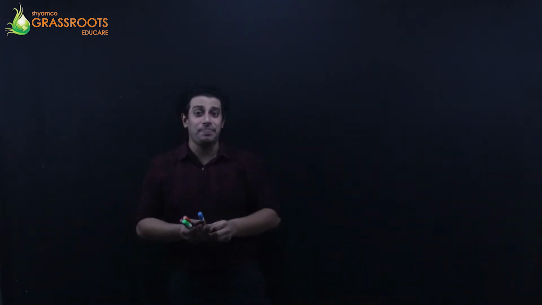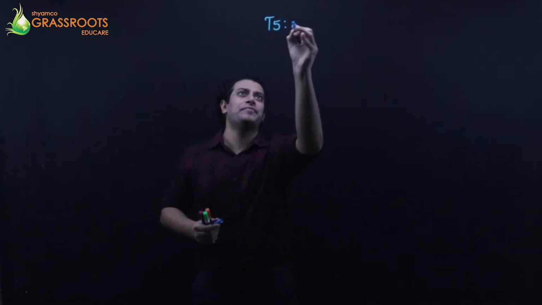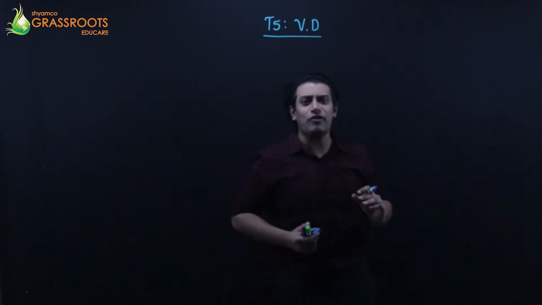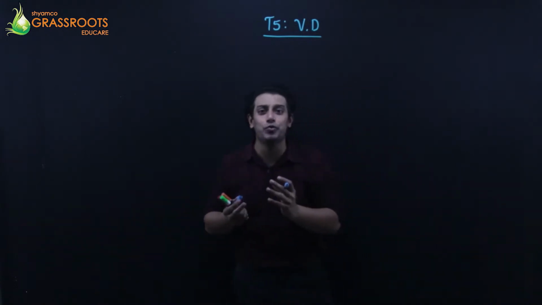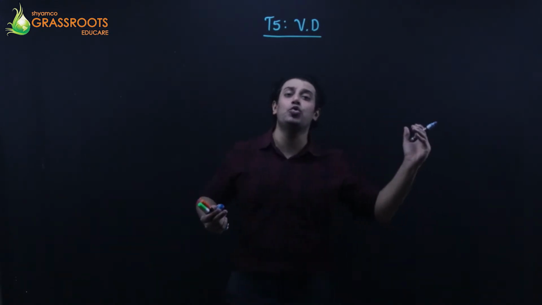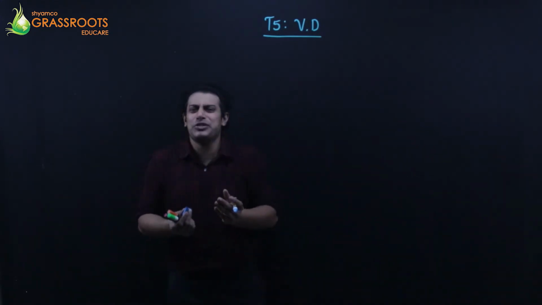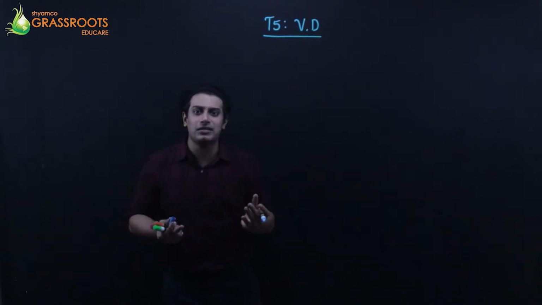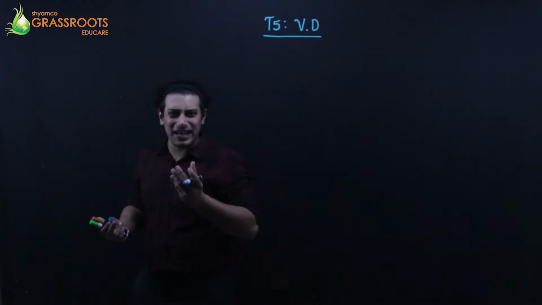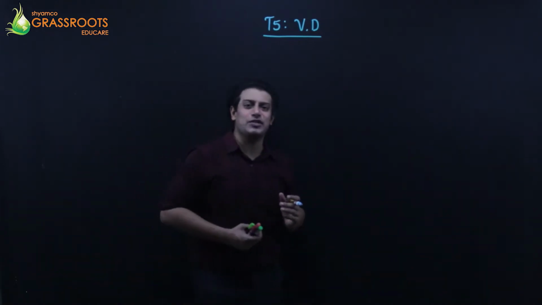Hey guys, moving on with the next concept, and that is going to be the vapor density concept. This is your type number 5. I call it VD, vapor density. Now what is vapor density ideally? We'll see a formula and what exactly you mean by that. It is nothing but the density of a gas with reference to hydrogen gas. Mass upon volume is density. So density is nothing but the weight of the gas, something like that.